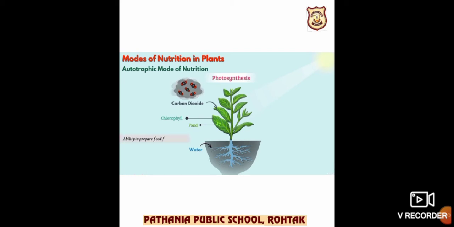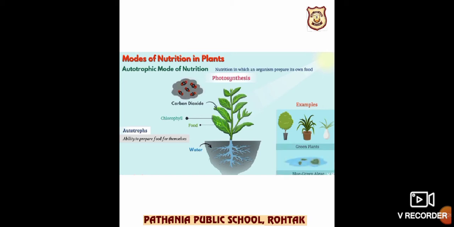The organisms having the autotrophic mode of nutrition are called autotrophs. All green plants and some bacteria prepare their own food by the autotrophic mode of nutrition.